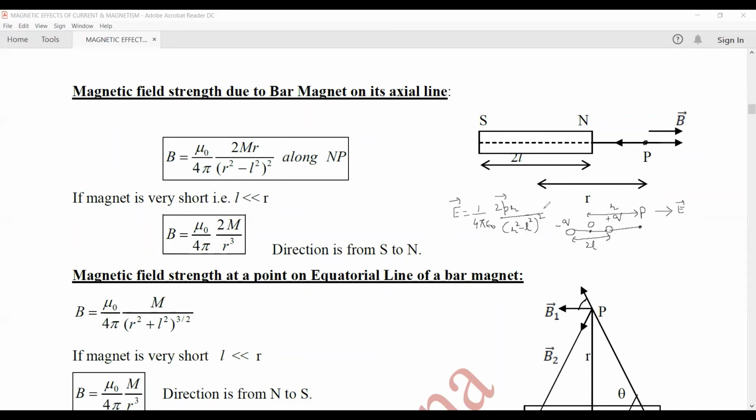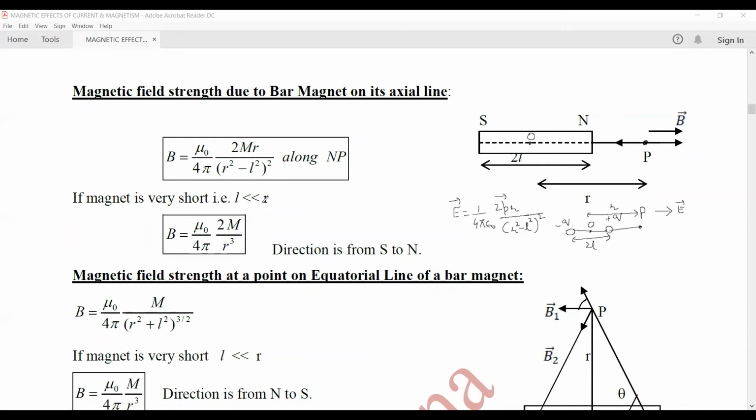Similar to it, we'll write the result for the magnetic field due to this magnetic dipole on its axial line. In place of 1 upon 4 pi epsilon naught, here the constant of proportionality is mu naught upon 4 pi. Twice, instead of electric dipole moment, here it will be the magnetic dipole moment into R, where R is the distance of the center of the dipole to the point P, upon R square minus L square, whole square. The direction of this magnetic field will be along the dipole moment, and we know that the dipole moment is acting along south to north direction.